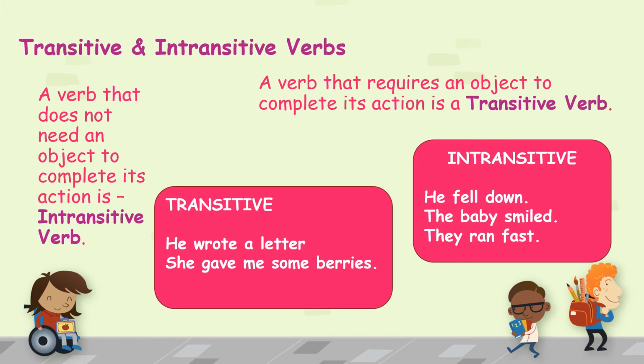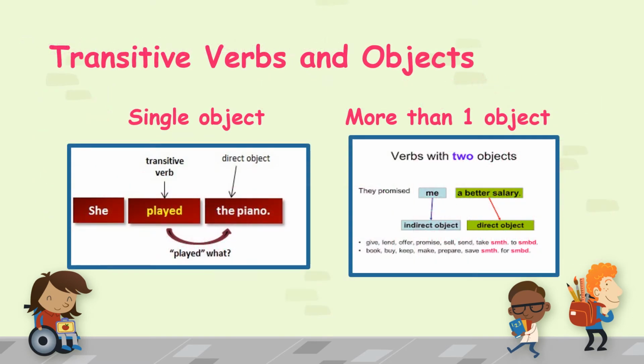She gave me some berries. Okay, so that is transitive. And intransitive: he fell down, the baby smiled, they ran fast. No object, object is missing. So therefore they are intransitive verbs. Okay, so transitive verbs need an object, intransitive verbs do not need an object. Clear? Let's get a clearer picture of this. Now let us look closely at transitive verbs and objects.